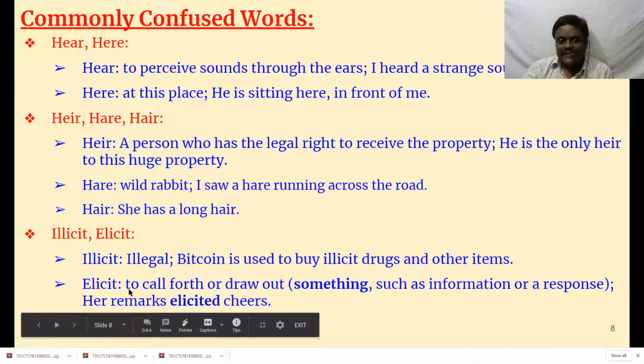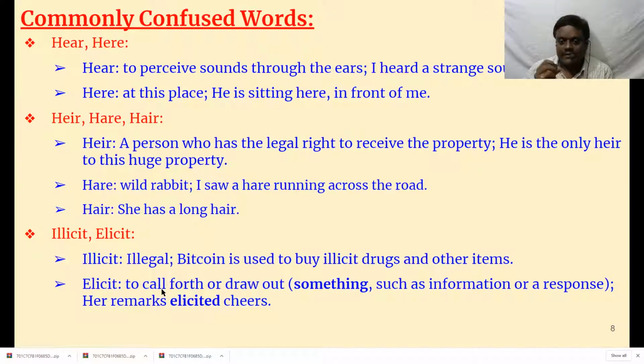Elicit means to call forth or to draw something out, such as information or a response. Usually, elicit information. Her remarks elicited cheers. She made some remarks and everybody applauded. That means she could elicit the cheers.